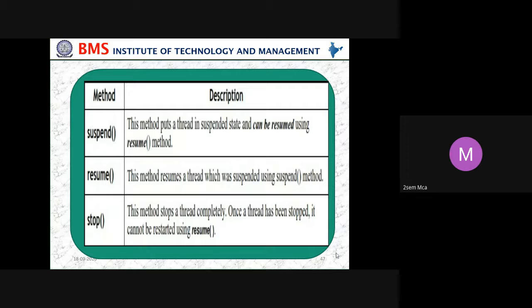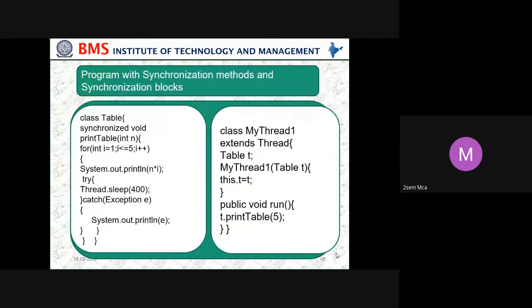So what is suspend doing? This method puts a thread in a suspended state, and it can be resumed using the resume method. Resume resumes a thread which was suspended using the suspend method. Stop stops a thread completely. Once a thread has been stopped, it cannot be restarted using resume.